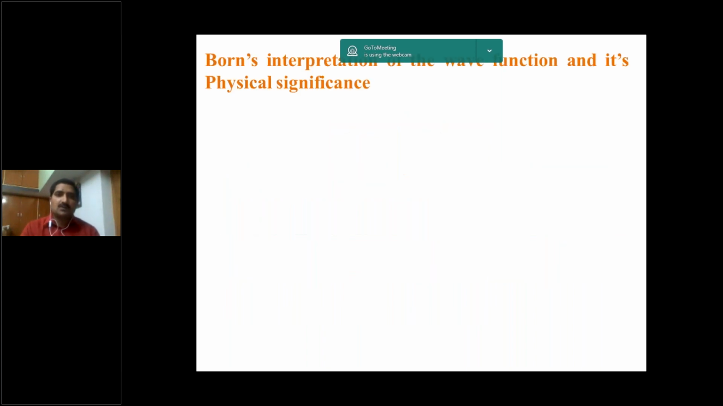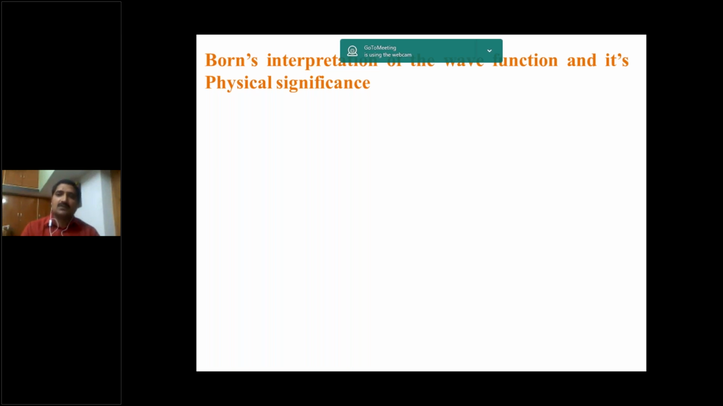Okay. So the first topic, Born's interpretation of wave function and its physical significance. So what is meant by wave? We know very well, from the de Broglie concept of matter wave, a moving particle is always associated with a wave. So that wave is called matter wave. Here the wave is controlled by the particle. So the wavelength of matter wave lambda is equal to h by mv.